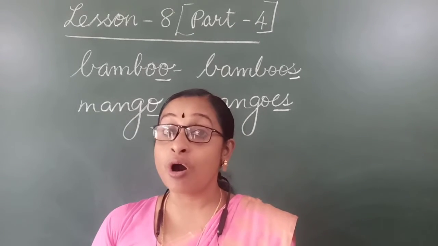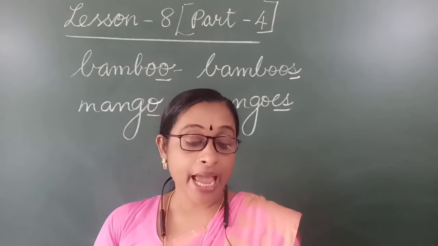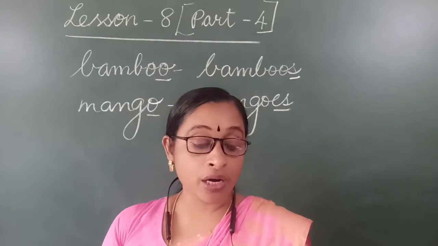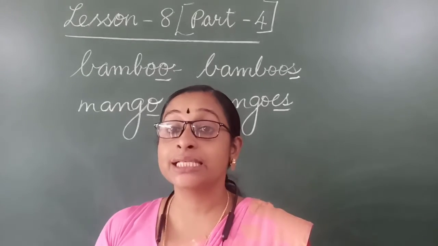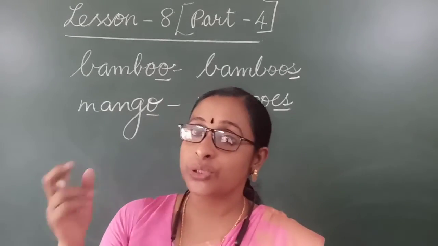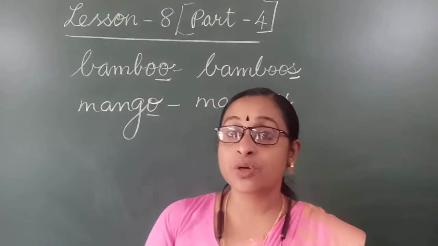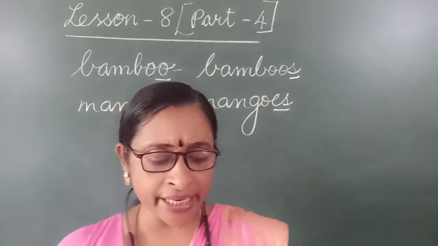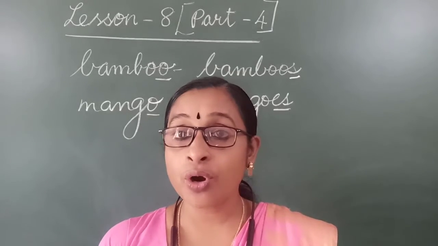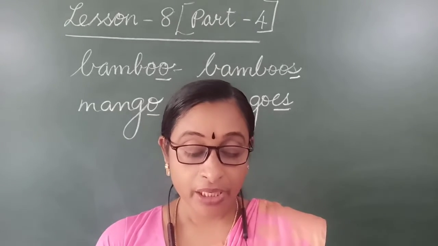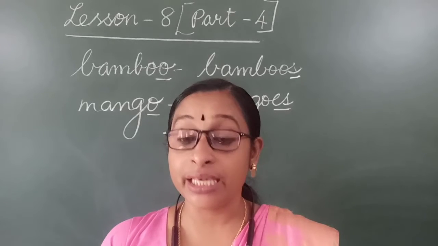Flamingo is a tall bird and it has very long legs and a long neck. That bird is called flamingo. Next one, tomato, tomatoes. Hero, heroes. In all these words we have to add ES.